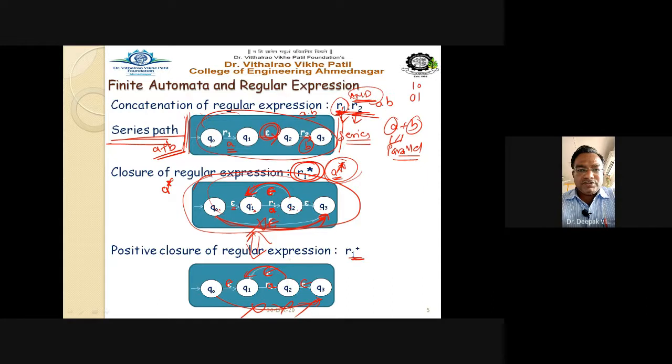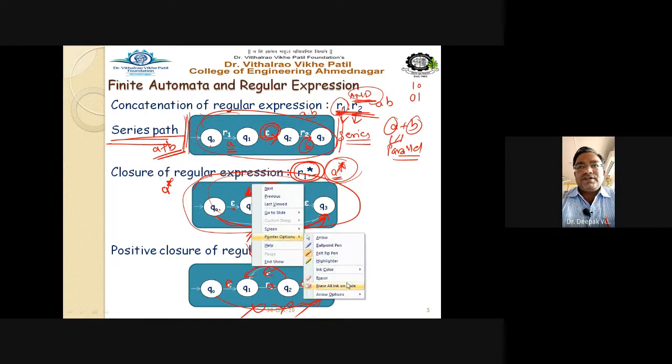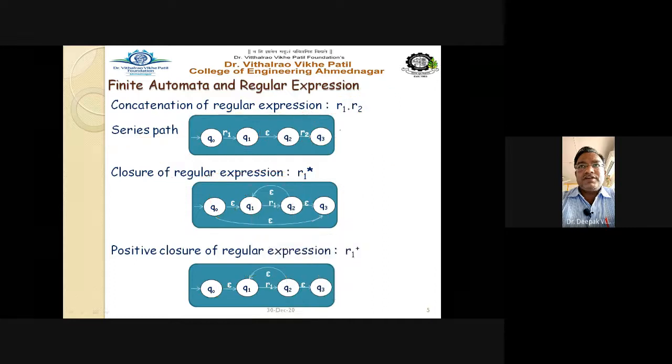Getting this one? Just see it carefully, observe it carefully, understand it carefully, so that you can easily draw the finite automata from the given regular expression. The meaning is that if I have r1 dot r2, I have to take the 4 states q0, q1, q2, q3, and their transitions. A must be here, then epsilon, and there must be b, right?